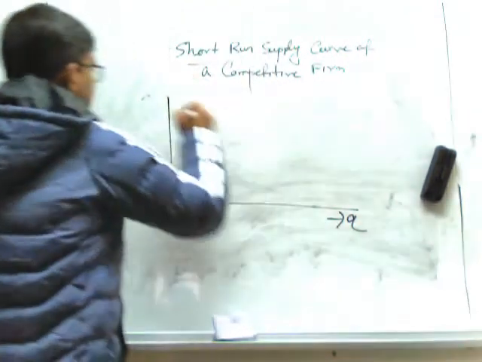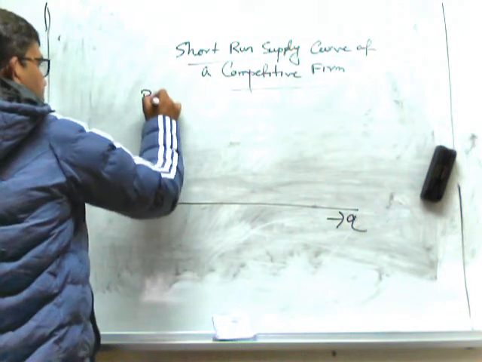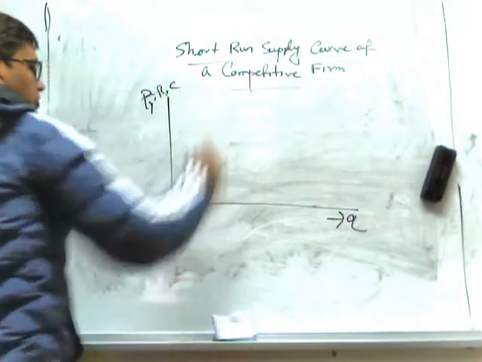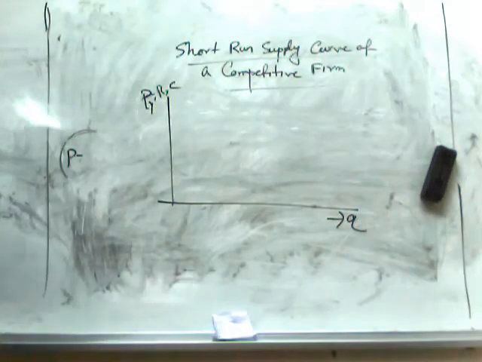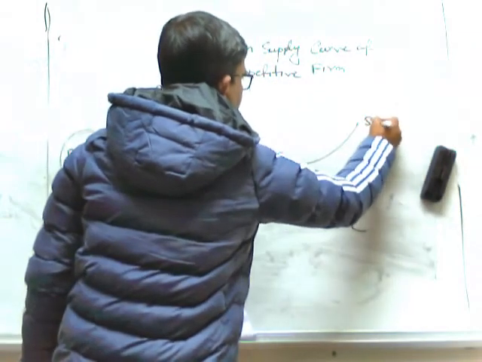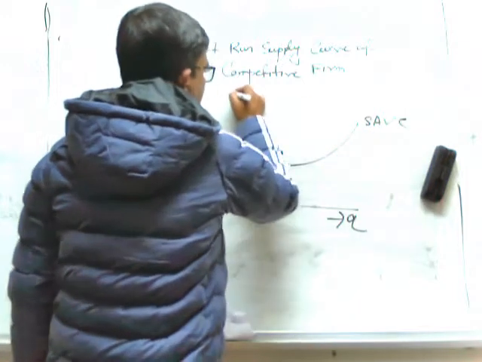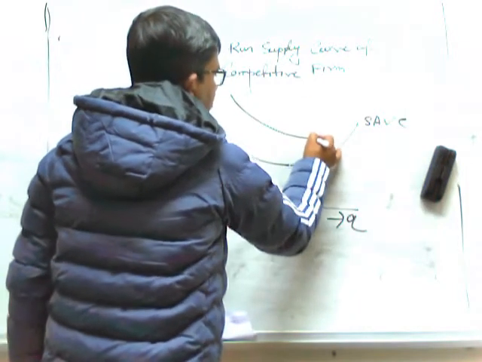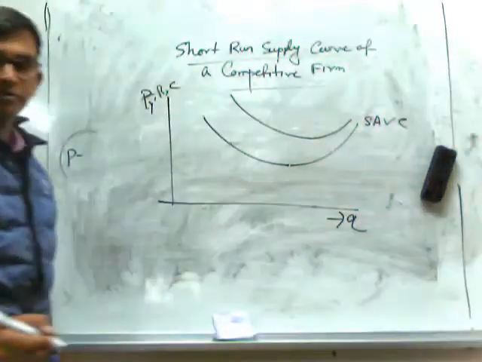If we consider Q on the horizontal axis, and on the vertical axis we are measuring price, revenue and cost. This is the short run average variable cost curve, and this is the short run average cost curve.